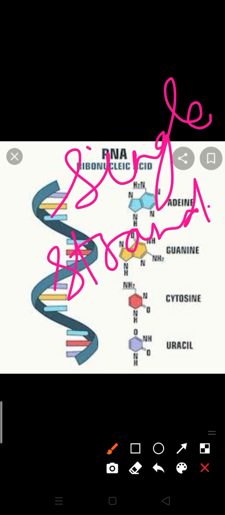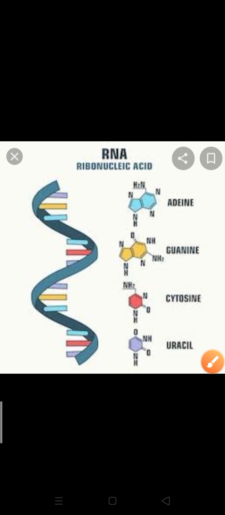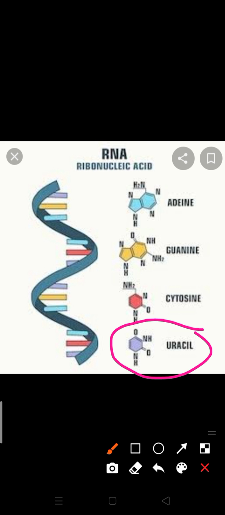One important thing about it: if we discuss purines and pyrimidines in it, we know that it is also made up of a nitrogenous base, a phosphoric group and a ribose pentose sugar. These three are connected with each other with glycosidic bond and phosphodiester bond. Afterwards, a single strand of RNA can be formed. Here one new term is introduced in case of RNA, that is uracil.